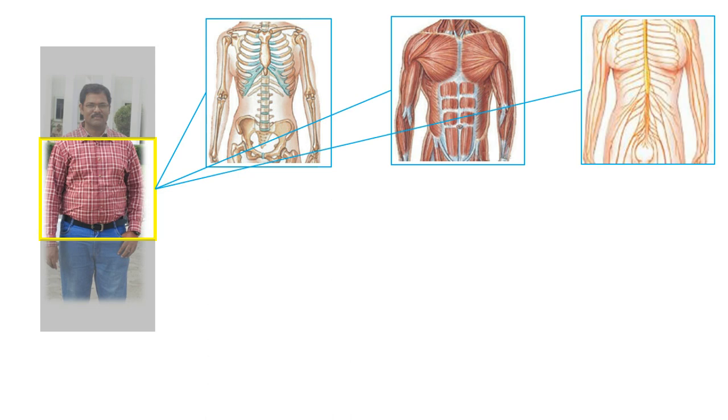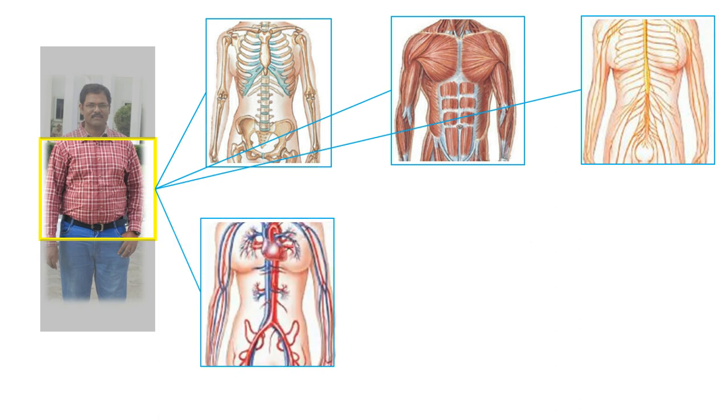Then nerve tissue helps our system coordinate all its efforts and for internal communication. And we have a circulatory system where blood is pumped throughout the body so that nutrients are provided and waste material is